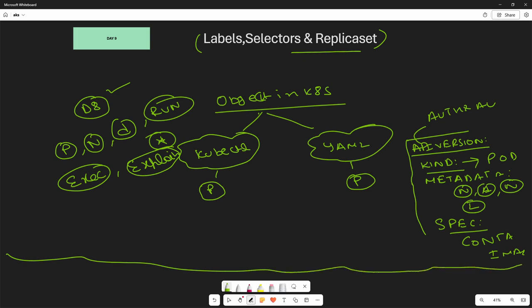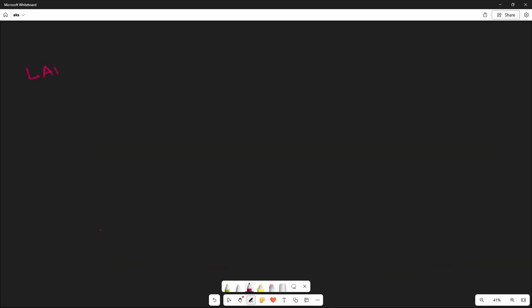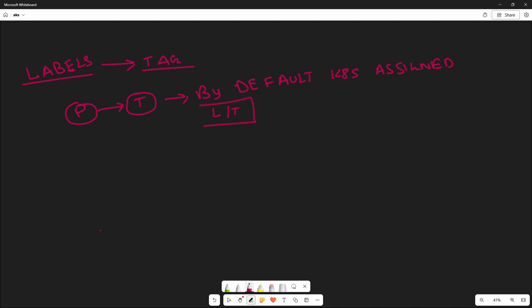Okay, let's start today's discussion. Today's first topic is labels. So what is the exact meaning of labels? The exact meaning of labels is tag. So whenever we create our pod, we can mention the tag. If we do not mention the tag, then by default Kubernetes assigns the labels. We can say label or tag, both of them are the same, but in Kubernetes language it is called label or labels, not tag.